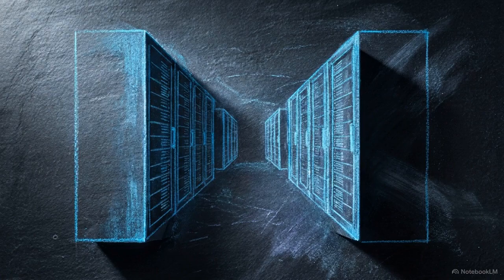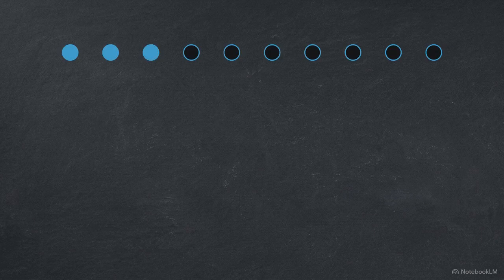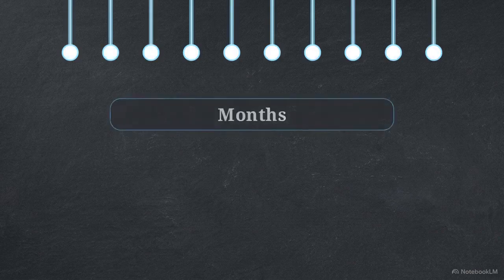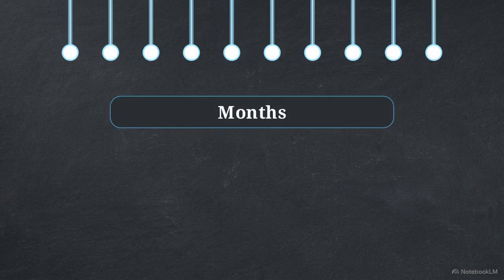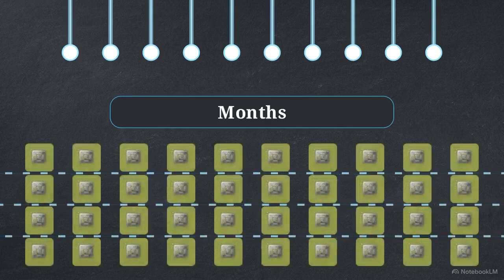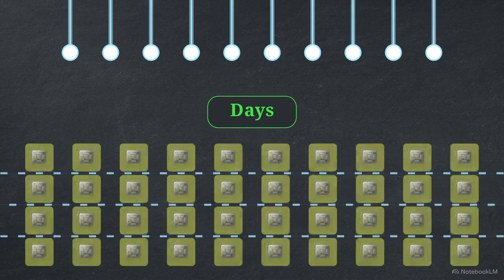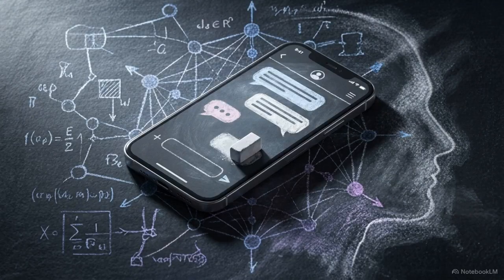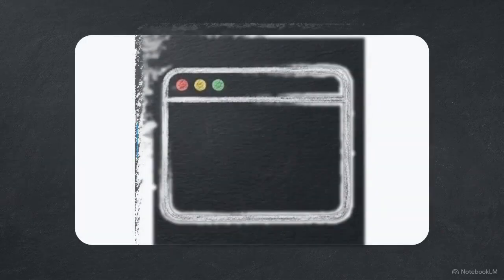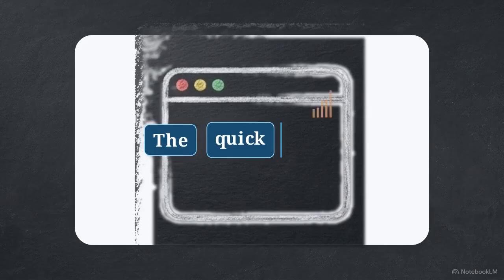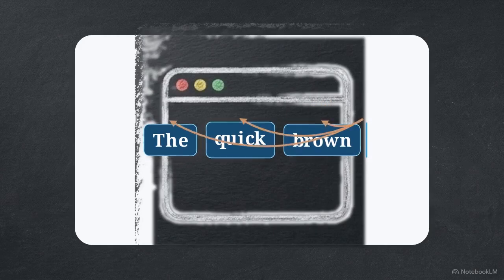Because the true sequence of the training data is already known, teacher forcing allows GPUs to process the entire sentence simultaneously. The system calculates the error gradients for every step in parallel, rather than waiting for each word to generate sequentially. Without this specific parallelization technique, training a 70 billion parameter model moves from a matter of months to a computational impossibility. When the model is deployed for public use, teacher forcing is removed. The system enters the inference phase, where it relies on autoregressive generation, outputting text one token at a time.